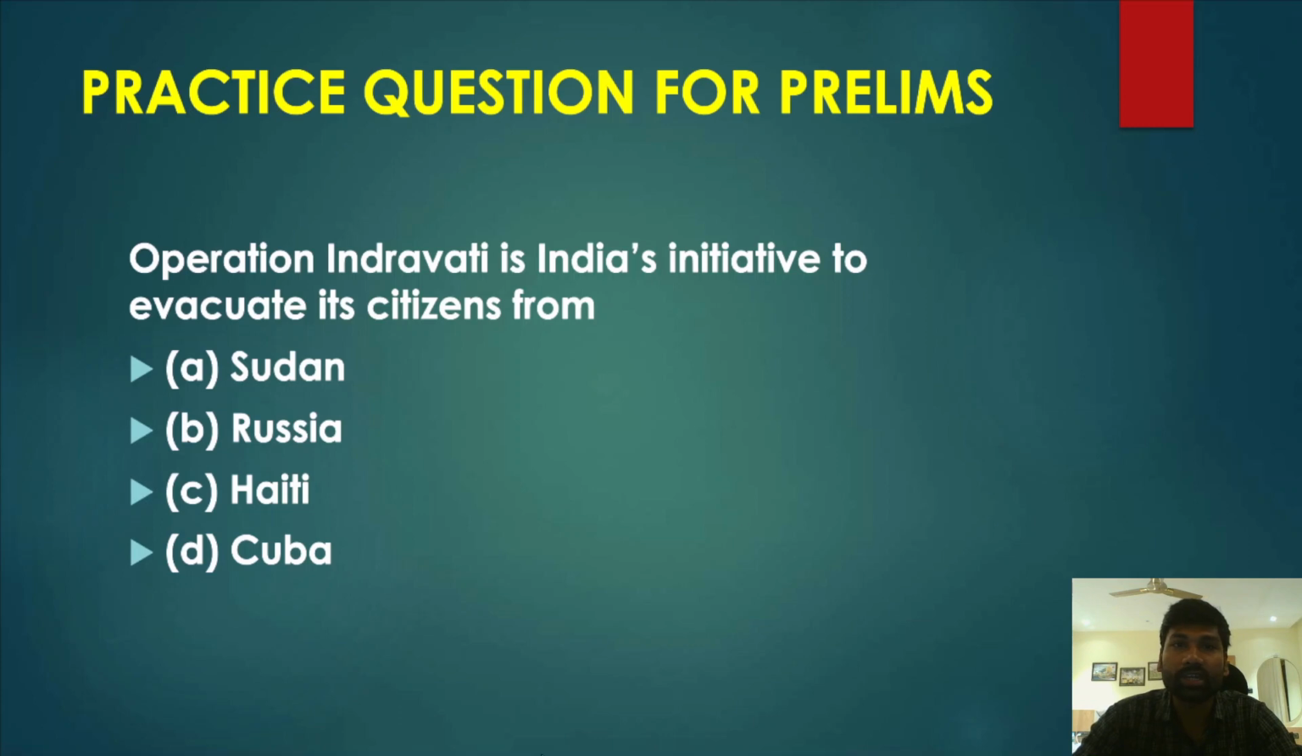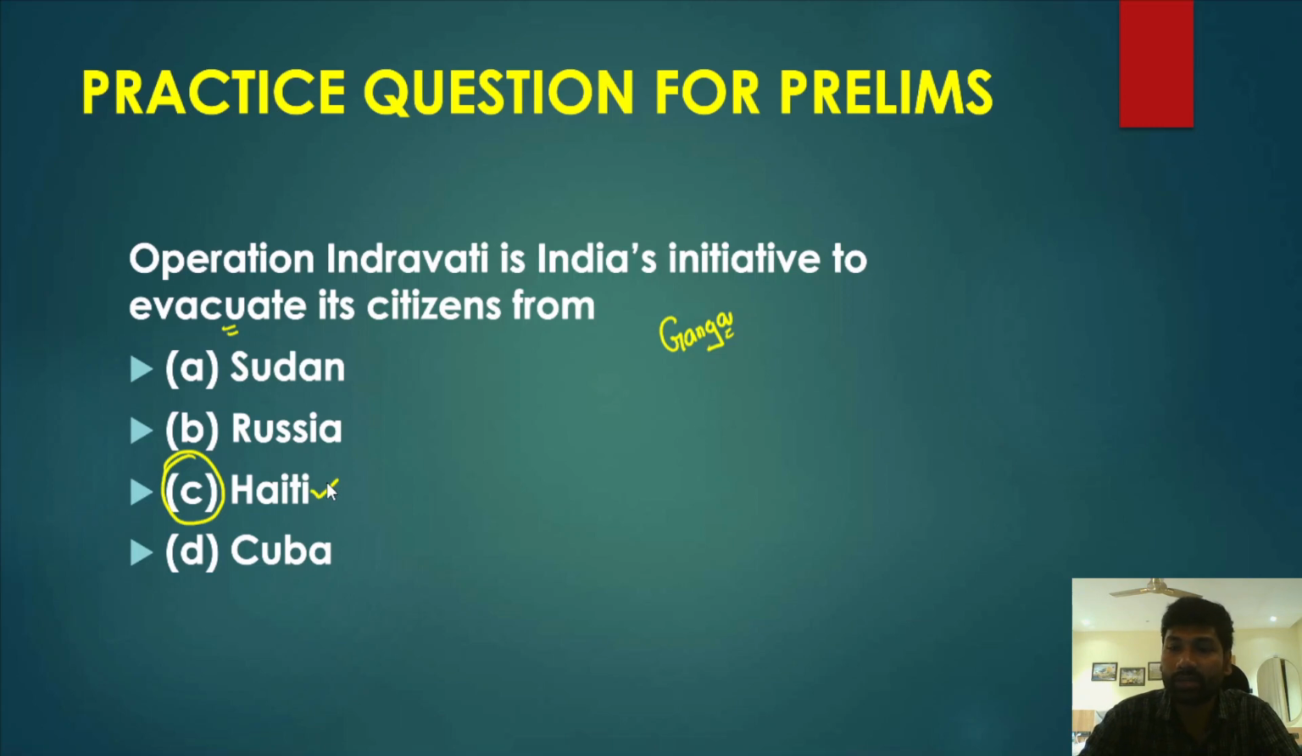The question was, Operation Indravati is an initiative that was launched to evacuate Indian citizens from which of the following countries? The options are Sudan, Russia, Haiti and Cuba. The correct answer for this question is Haiti. Whenever India plans to launch such an initiative, India gives that initiative a unique name. For example, Operation Ganga, to evacuate stranded Indian students in Ukraine and Russia. In a similar way, the government of India has launched Operation Indravati to evacuate Indian citizens from a country called Haiti.